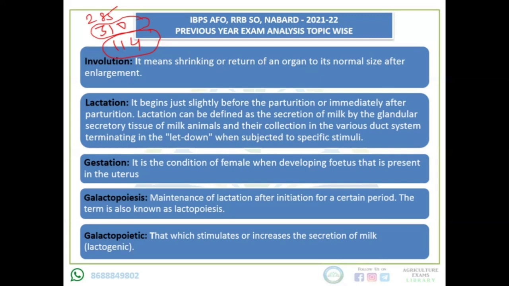Now, galactopoietic. I told you in lactation that there is secretion of milk when subjected to a specific stimulus. That is oxytocin. The hormones that stimulate or increase the secretion of milk are known as galactopoietic. Now I have explained all the 5 terms. Now you can know the answer to the question I have just asked. The answer will be lactation.